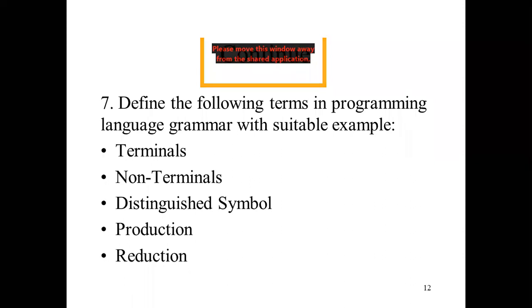Now question number 7: define the following terms in programming language grammar with suitable examples. What are terminals? What are non-terminals? What is the distinguished symbol? What is a production? What is a reduction? These are the 5 items which we can define with the help of an example. You can write the definition of each one with a suitable example.